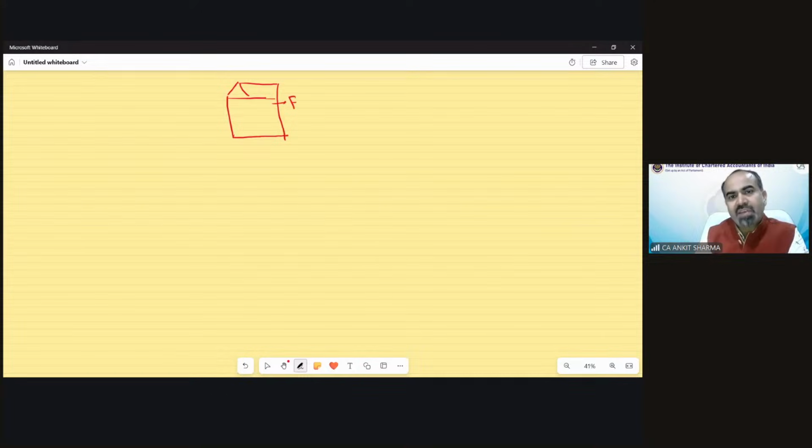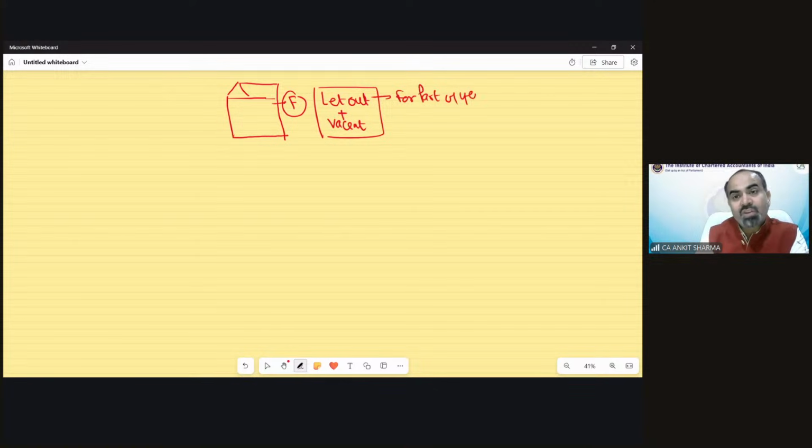So case F says if the property is let out and vacant, some part, both. If the property is let out for part of the year, as in case of G, where the property was let out for part of the year and self-occupied for part of the year.